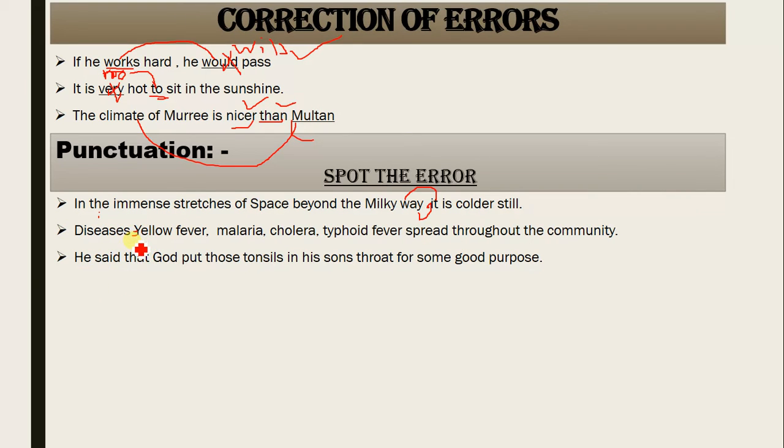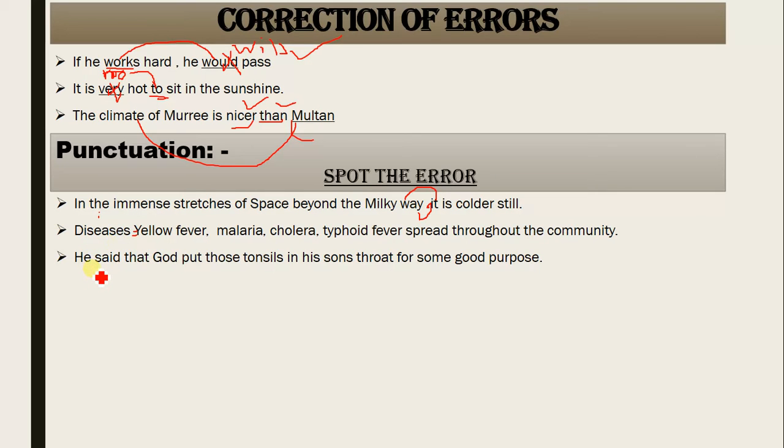I skipped two words and used one colon. So by the use of colon we can make the sentence shorter. It's again a recalling activity, as far as your precis writing is concerned.